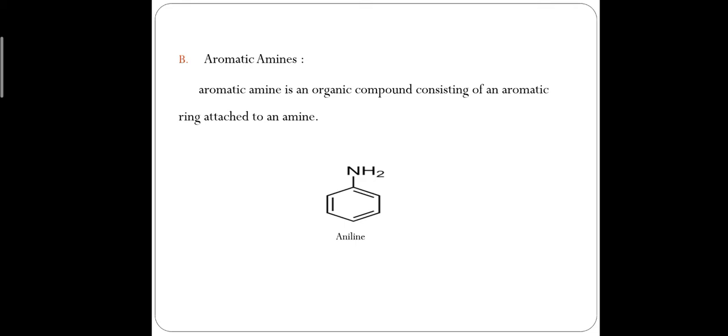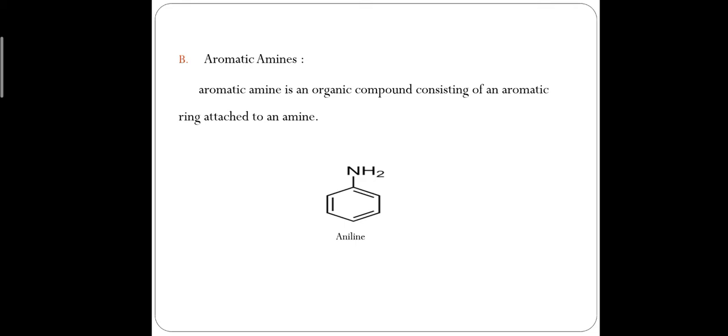In aromatic amine, an aromatic ring is attached to the amine. The simple example of aromatic amine is aniline.